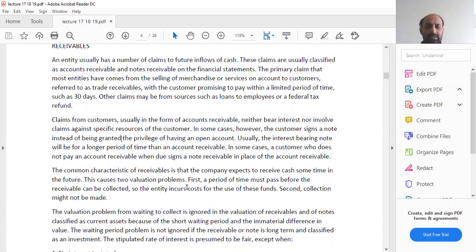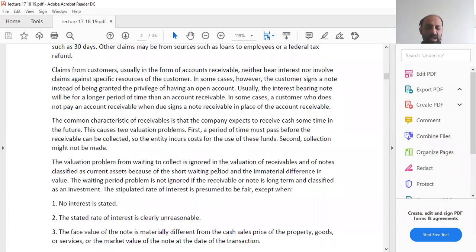In some cases, a customer does not pay on an account receivable when due, then he signs a note receivable in place of account receivable. The common characteristic of receivables is that the company expects to receive cash sometime in the future. This causes two valuation problems. First, a period of time must pass before the receivable can be collected, so the entity incurs cost for the use of these funds. Second, collection might not be made.